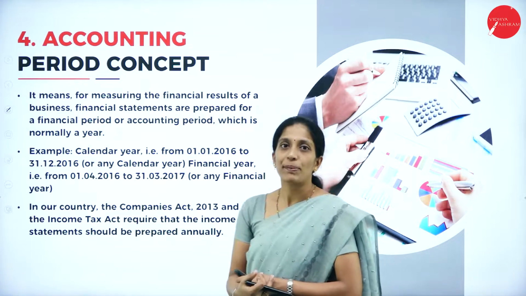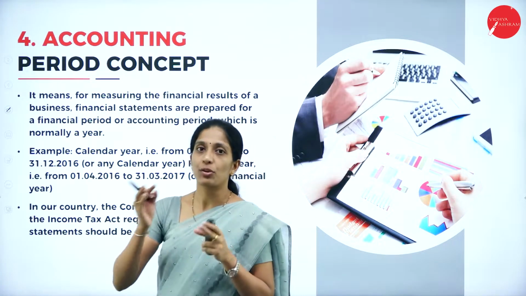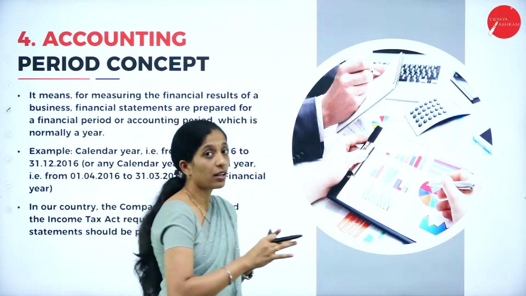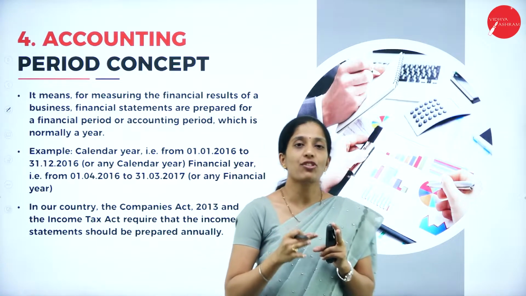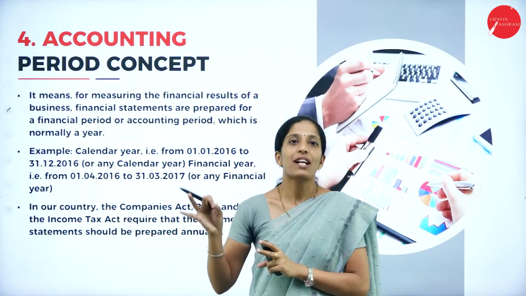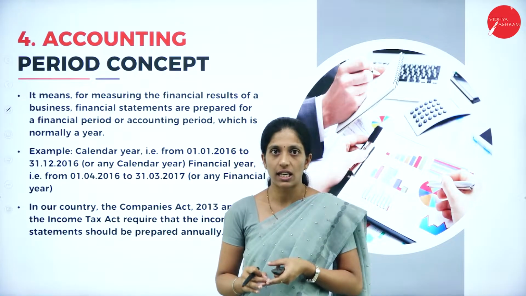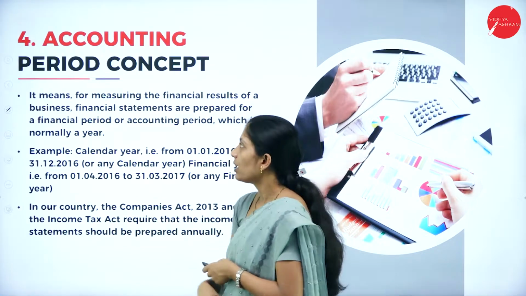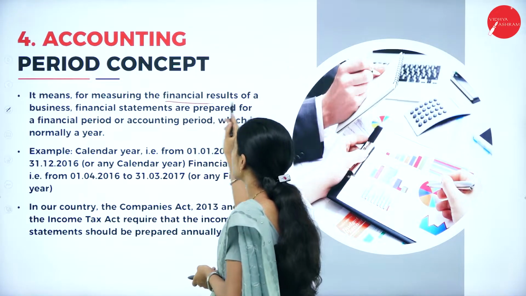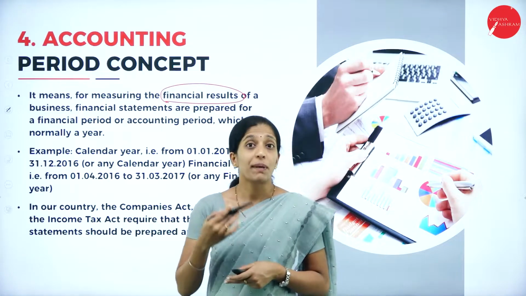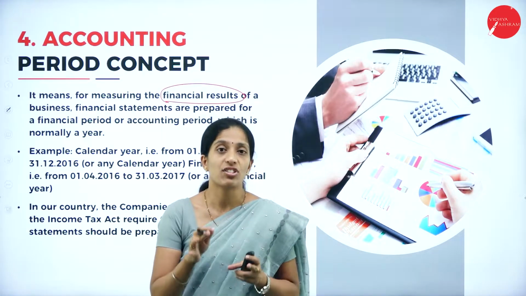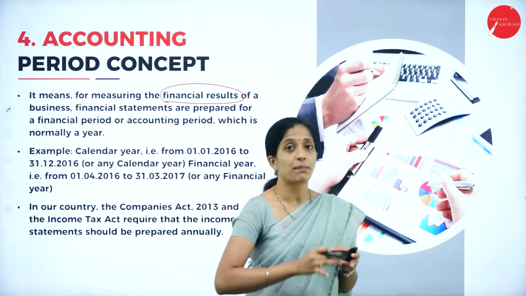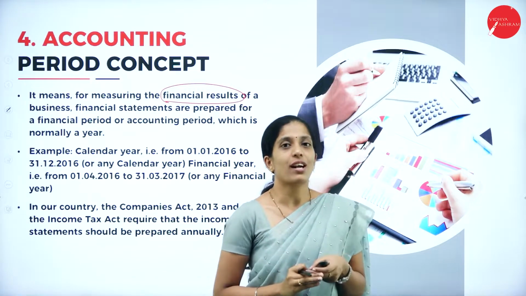Next one is the accounting period concept. Normally the duration of the financial statement, from where we start preparing the financial statement to where we end the transactions in order to prepare it, that duration is called what? The accounting period concept. So it means for measuring the financial results, whatever duration is taken in order to measure the financial results in an organization, it may be 6 months or it may be 1 year. That duration is called what?